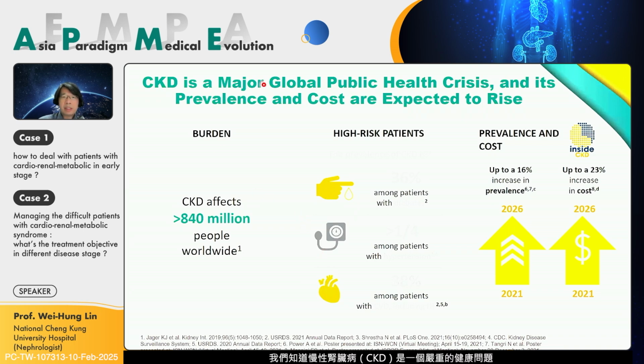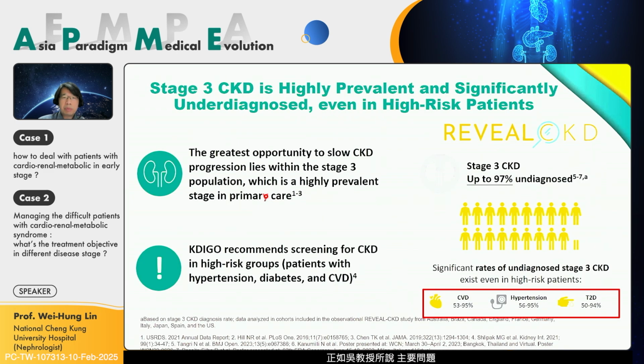Now we know CKD is a very severe problem and a disease burden globally. The major problem, as the professors said, is how to screen. From the real-world CKD data, we know CKD stage 3 is usually the golden stage for treatment and diagnosis. But up to 97% of CKD3 patients were undiagnosed, even with comorbidities like cardiovascular disease, hypertension, and type 2 diabetes. We also see that even in very advanced countries, they have many undiagnosed CKD3 patients.